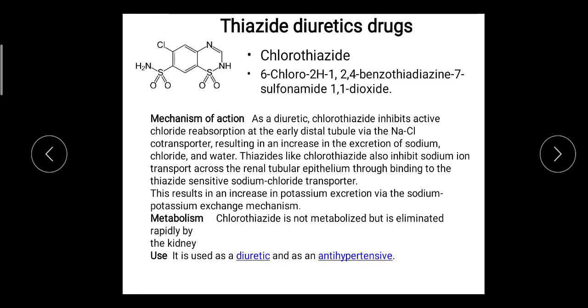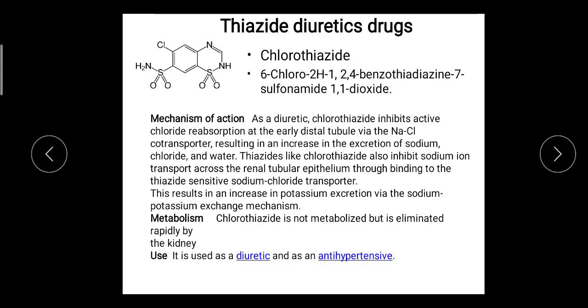I will explain. So this is the benzothiazide ring: a benzene ring and a thiazide ring. So it is called benzothiazide. The total ring is benzothiazide. The numbering starts from sulfur as 1, 2, 3, 4, next 5, 6, 7, 8, 9, 10. So this is the numbering.